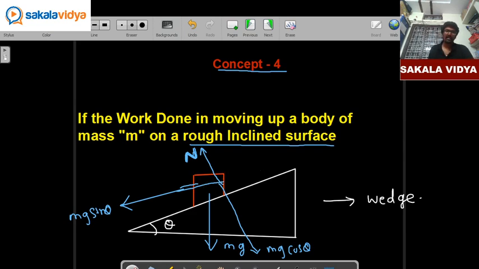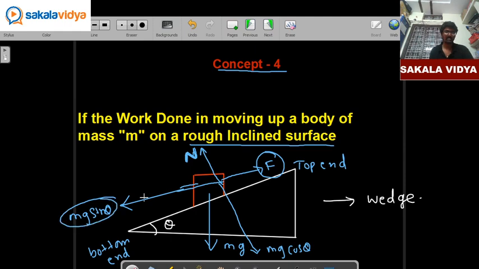So until and unless we apply a force F kilonewtons, our block does not reach the top end. This is our top end and this is our bottom end. So if you are not going to apply any force, what happens? Your block slides in the downward direction. So which force is going to play an important role in bringing this block downward? That is mg sin theta. So when you apply the force, this block is moved from bottom end to the top end.